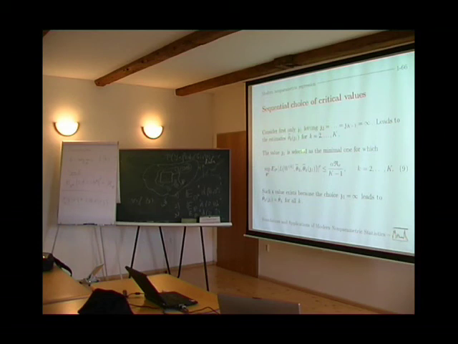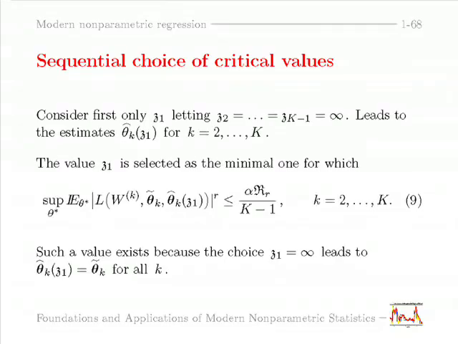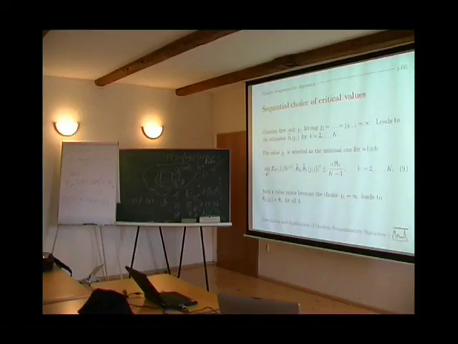With z1 fixed, you do the same for z2 and so on. If you're interested in the details, you can check the slides, but it's rather instructive, and this is how we do it for all our applications, by this sequential choice.